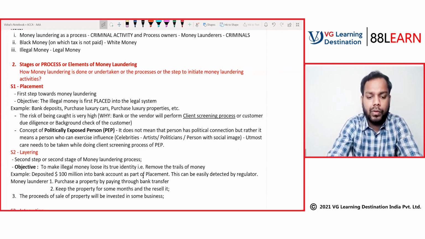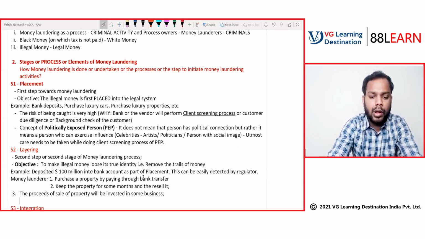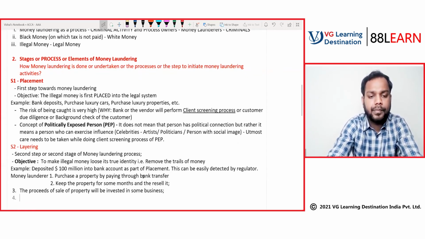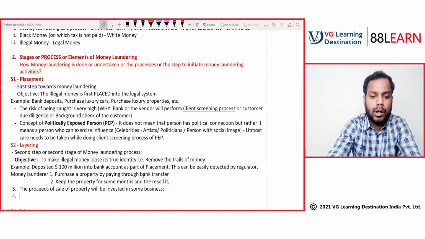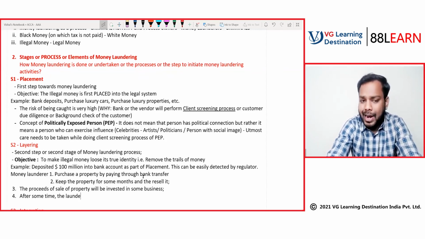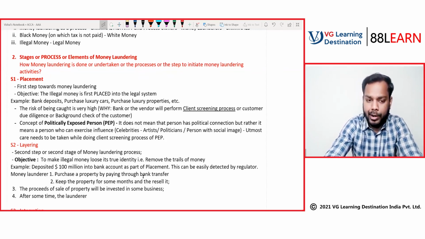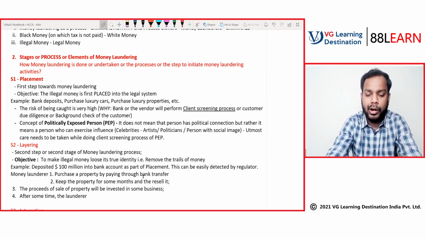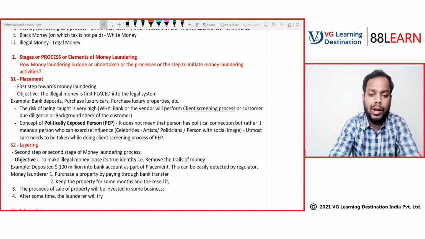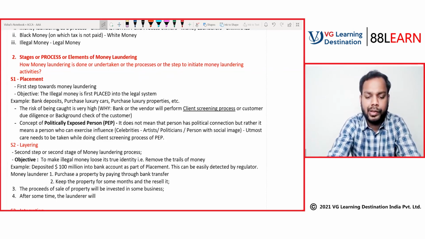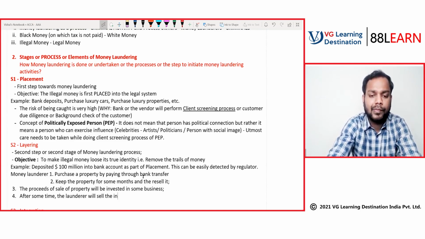Now, fourth, after some time, the launderer, just try to see what the mindset of the launderer is, after some time the launderer will sell the investments.